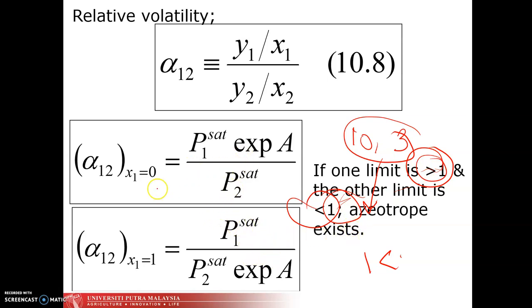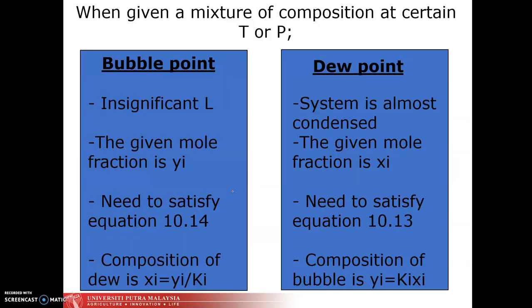Maksudnya macam ni. At x1 is equal to 0, maksudnya tak ada liquid. At x1 is equal to 1, bermaksud tidak ada vapor. So, kita calculate for these both cases and we find the limit.